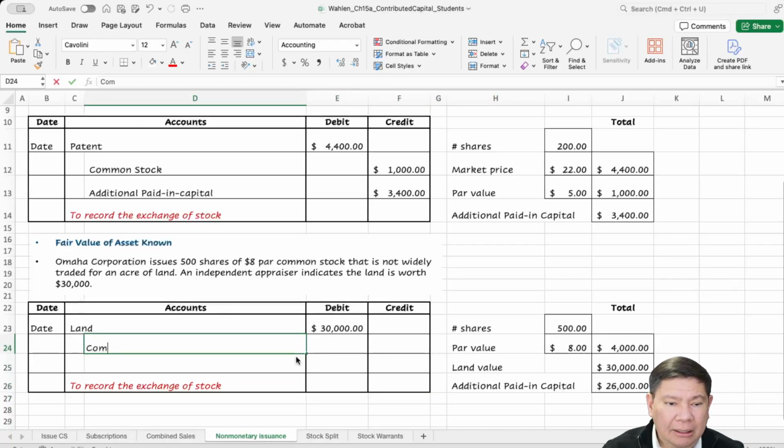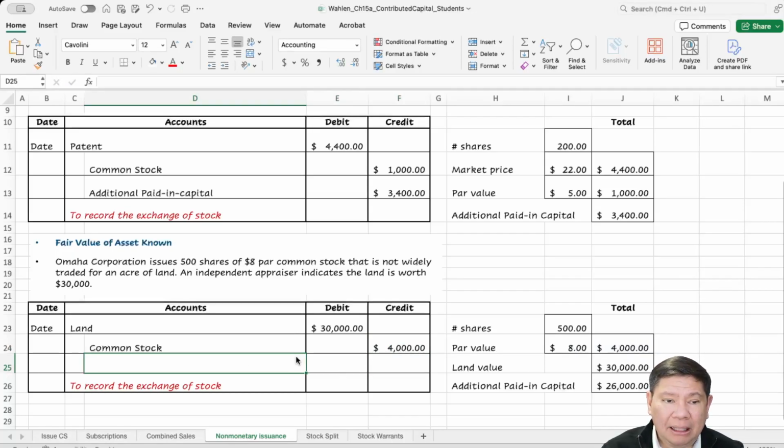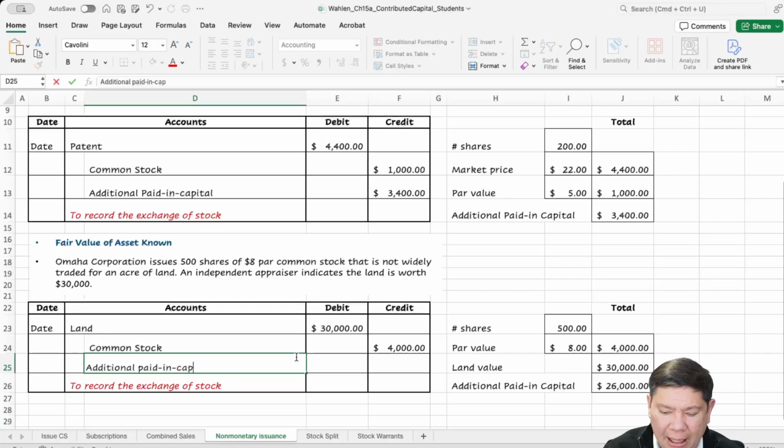So we credit our common stock for the par value, $4,000, and the difference is additional paid-in capital from common stock.